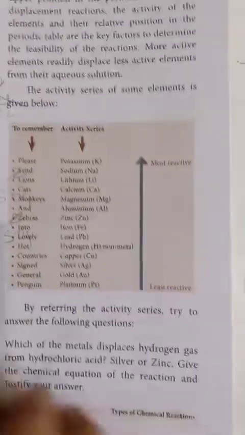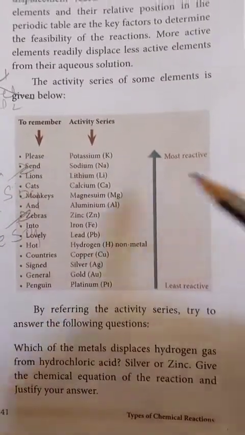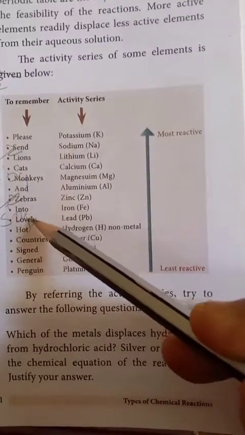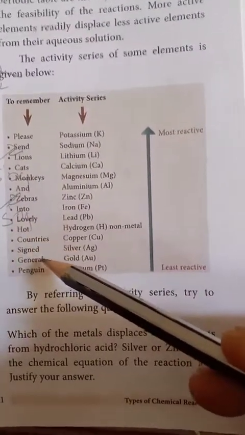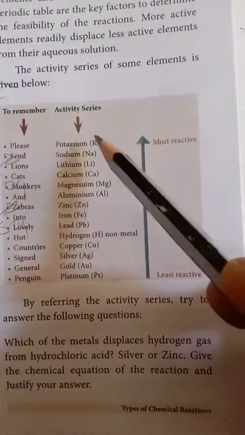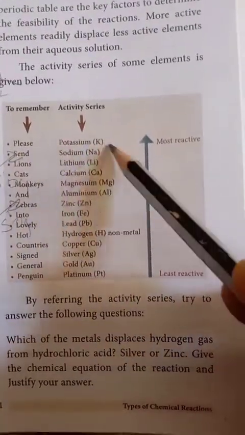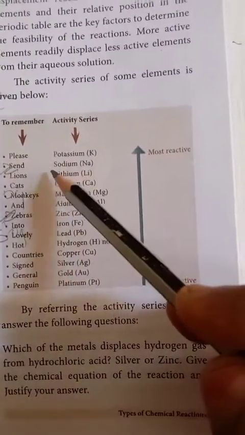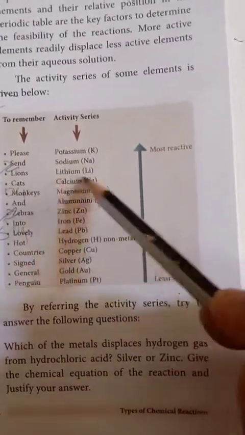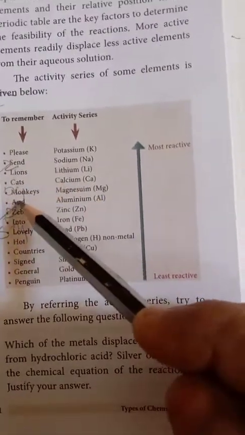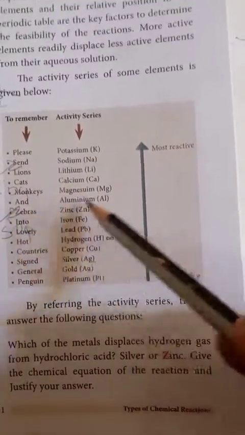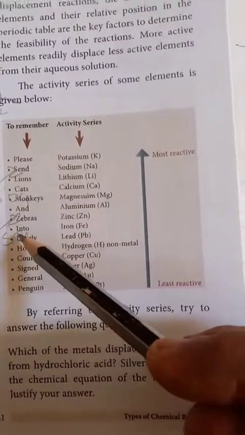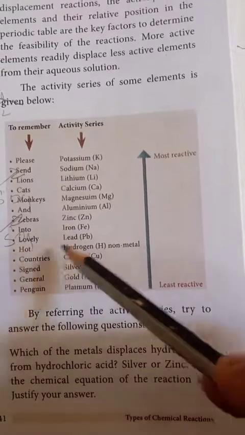The activity of some elements is given below. See here, it is given to remember: Please send lions, cat, monkeys and zebras into lovely hot countries, signed General Penguin. So P means potassium, K, S is sodium, Na, L is lithium, C is calcium, M is magnesium, A is aluminium, Z is zinc, and iron, Fe, lovely, lead, Pb, hot.